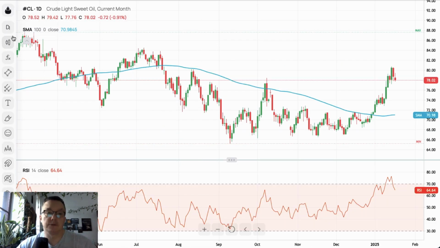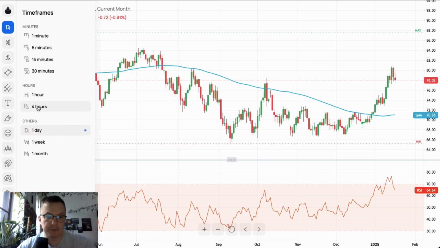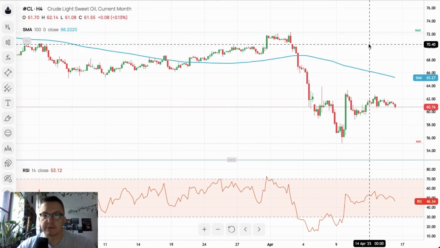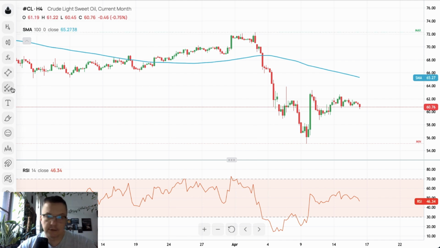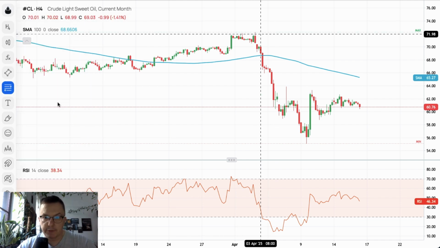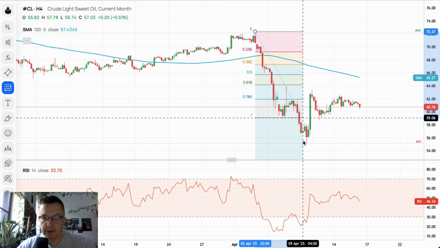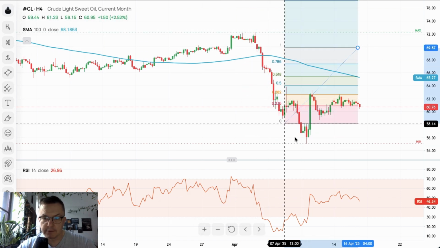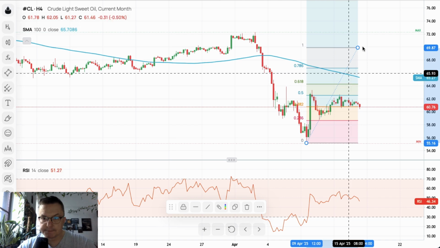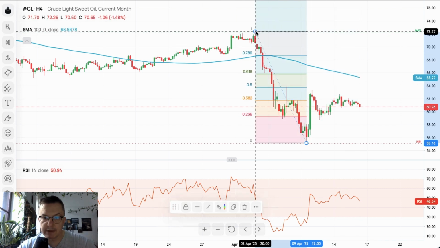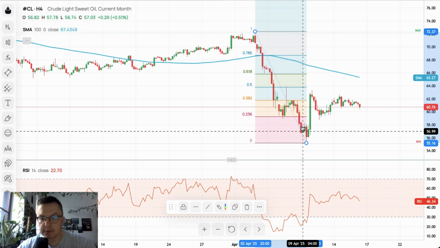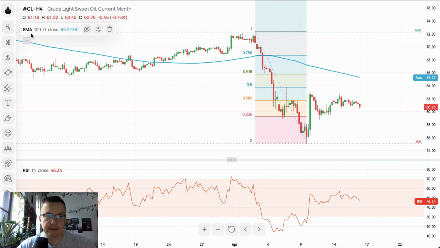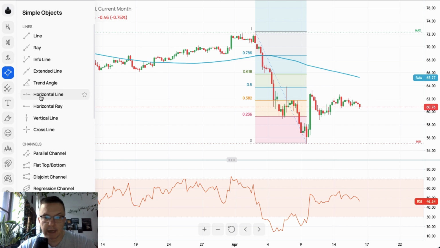Because of the data from the crude oil, let's take a look at the crude oil market. This is the crude oil market current situation. If we place our Fibonacci retracement, obviously we have to do it the other way around. So if we place it here, you can see that we retraced almost 50% of the last swing down, and so far the market is still unable to move higher.